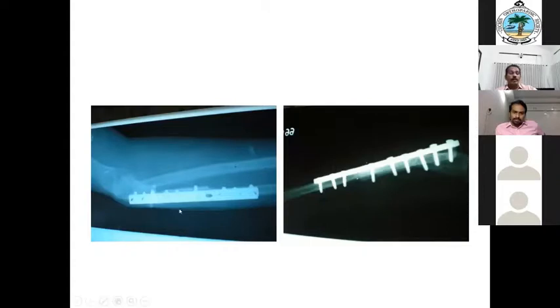We have done a radial head excision, removed the radial head also. She was happy that it united and there was no recurrence of infection. So in this previous case, can we attempt a Masquelet technique?